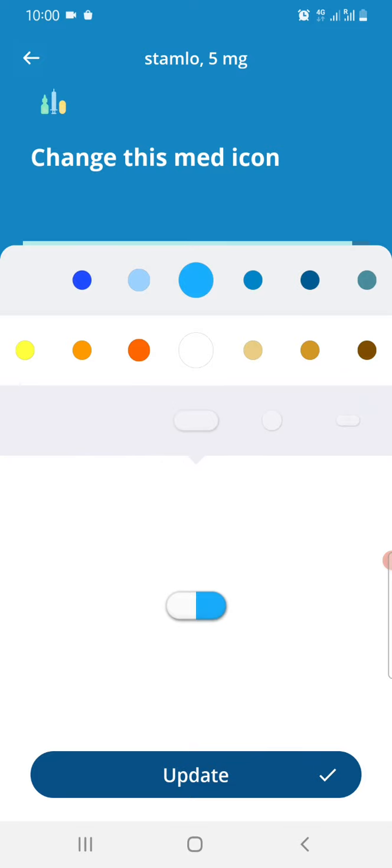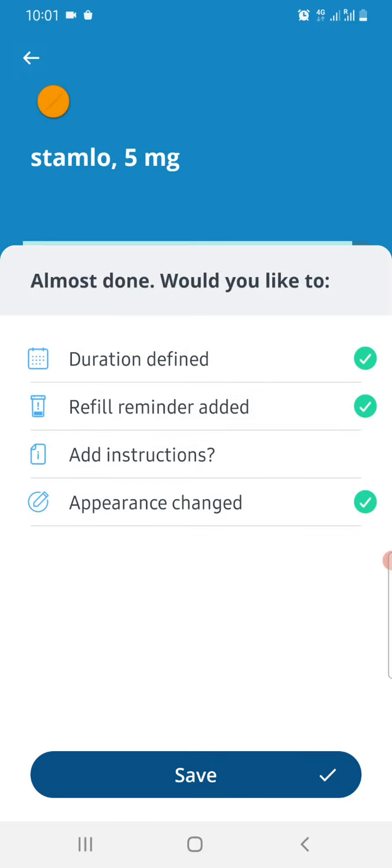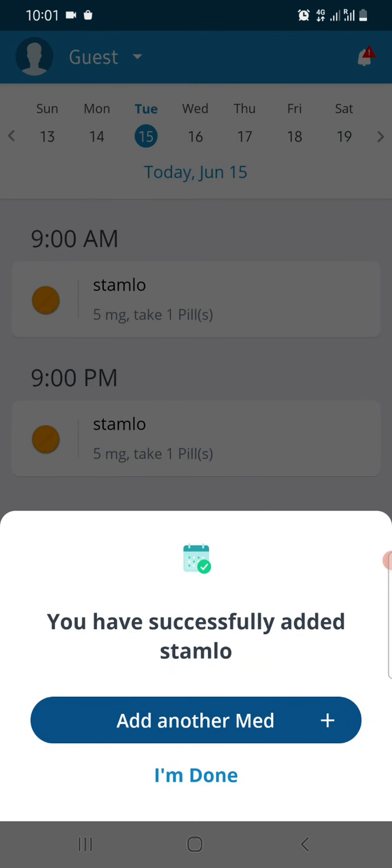You can pictorially show your medicine, like rectangle, circle, however is your medicine. Okay, so Stamlo looks like this in orange. So this is the way my medicine Stamlo looks. I'll put update and I'll put save. So this is how I have saved my medicine.